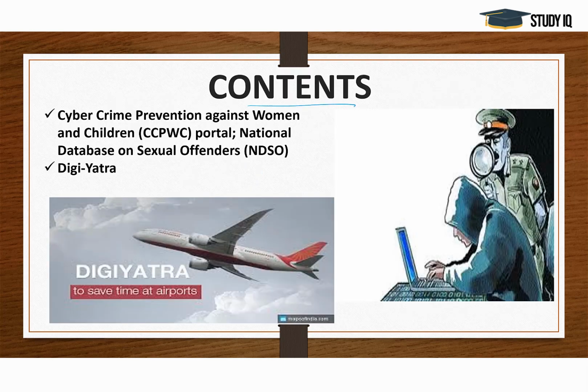Well, today we are going to discuss three schemes. One is the Cybercrime Prevention Against Women and Children, that is the CCPWC portal, the National Database on Sexual Offenders, and DigiYatra. Now, just see, these two schemes have been launched together, and in my previous lecture on LEAP and ARPIT, we discussed two schemes in the same way. See, for schemes which have been launched together, whenever objective type questions or MCQs are asked, we get confused between the features of the two schemes, so you need to listen carefully.